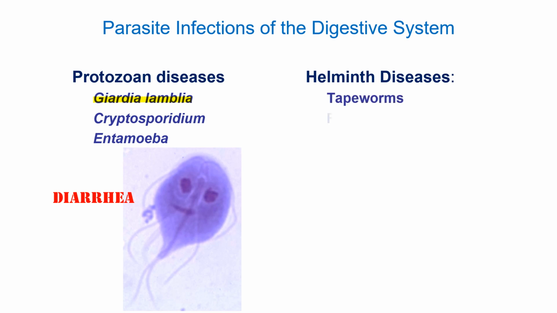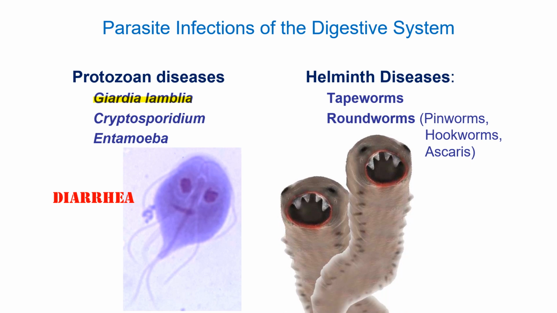We also talked about a number of parasitic worms. So we talked about tapeworms, and roundworms. Of course, roundworms include pinworms, which causes itchiness in the anal area, hookworms, which can cause anemia, and ascaris, which can cause intestinal blockage. The thing that the worms have in common is they don't usually cause diarrhea. Usually the symptoms are otherwise. In some cases, in the case of tapeworms, sometimes we don't even have gastrointestinal symptoms at all.